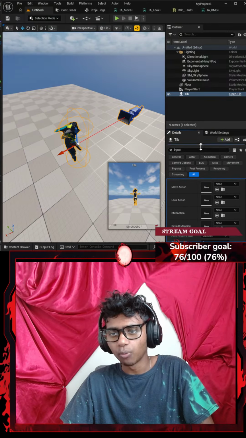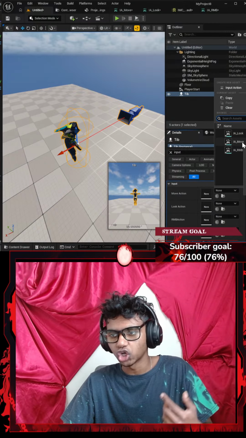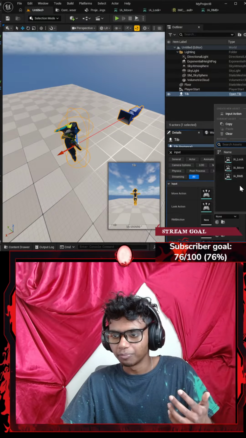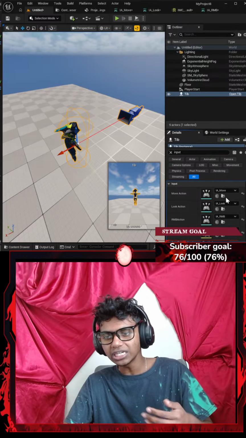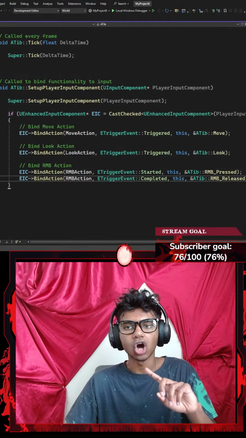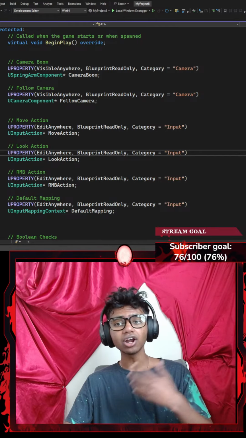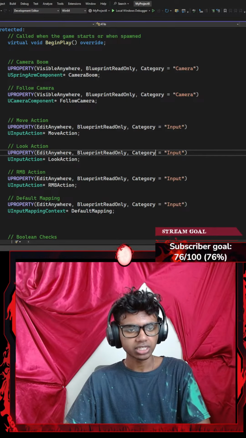What up, guys? There we go. I would not have all this bunch of inputs that I gotta fill. For example, move action is going to be my IA_Move, look action is going to be my IA_Look, RMB action is going to be my IA_RMB, and default mapping is going to be my IMC_Defaults. I wouldn't have all these options unless I had created these UPROPERTY view properties inside of my header files, if that made any sense, guys.